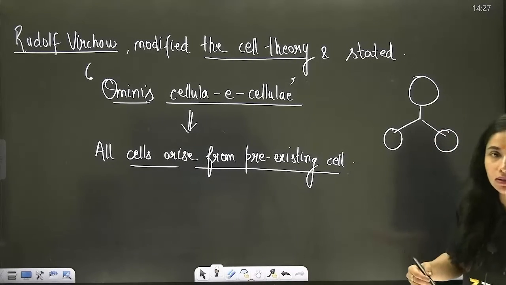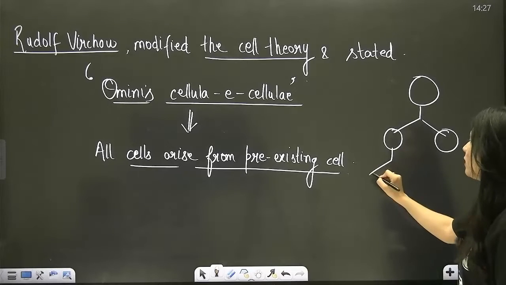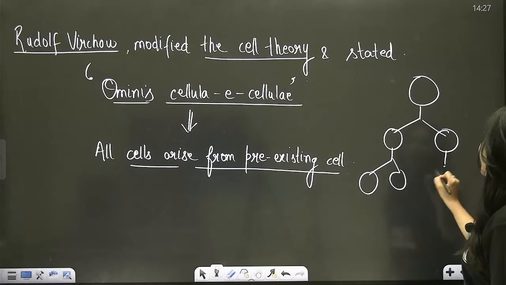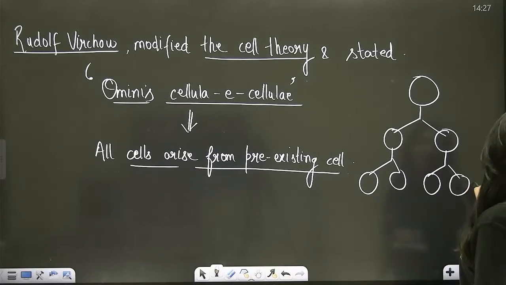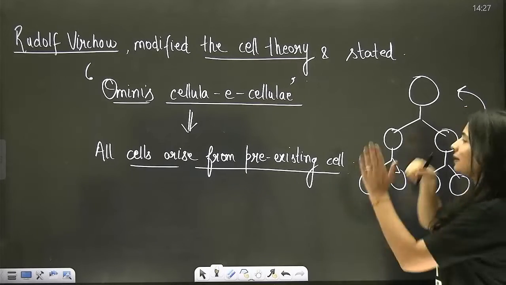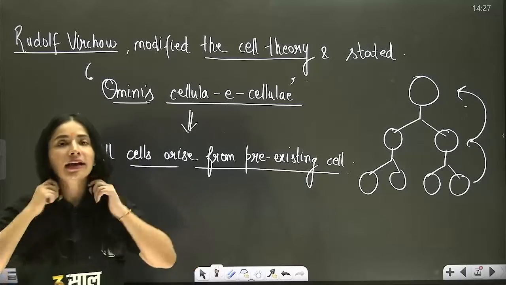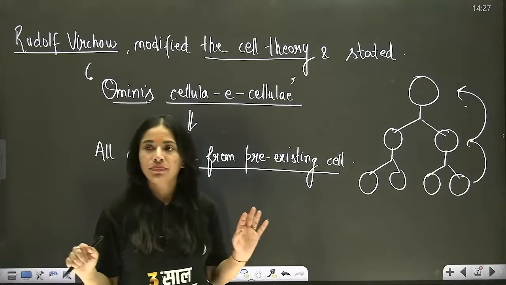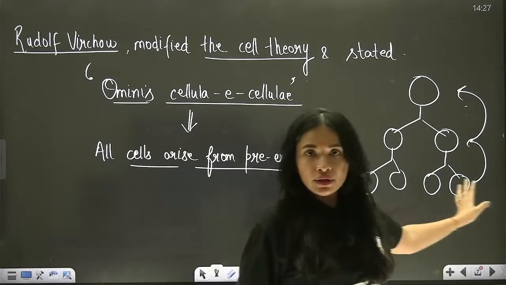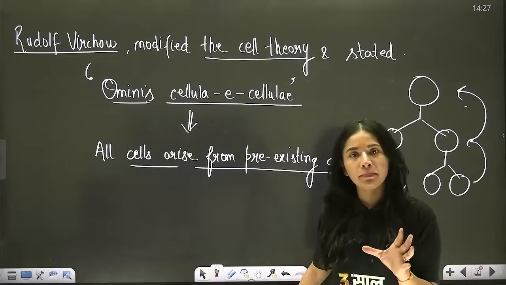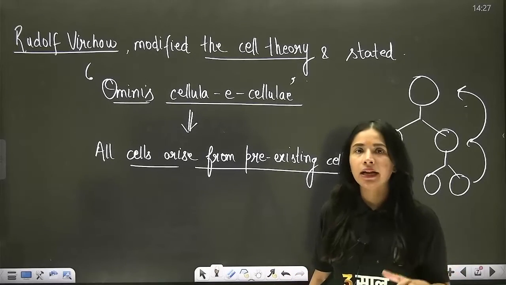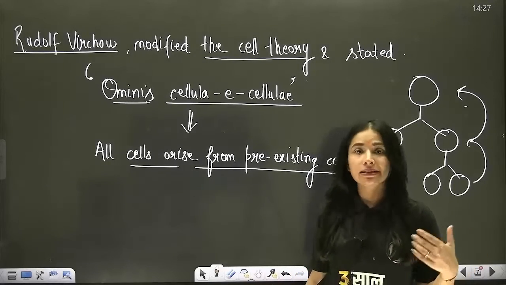Then these daughter cells are going to mature, and they are going to further divide. And like this, every cell has its parental lineage. Correct? None of the cells is arising de novo. Done? Understood? So this much you have to remember for what a cell is and the definition of cell theory.